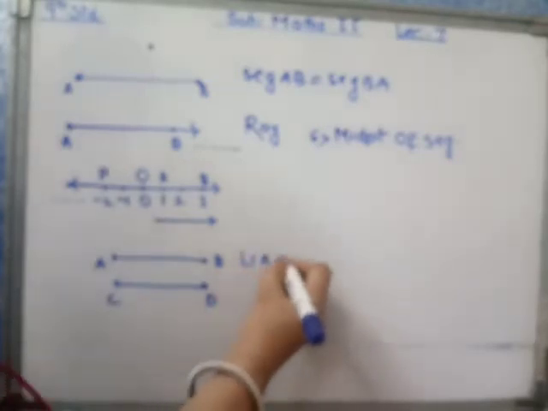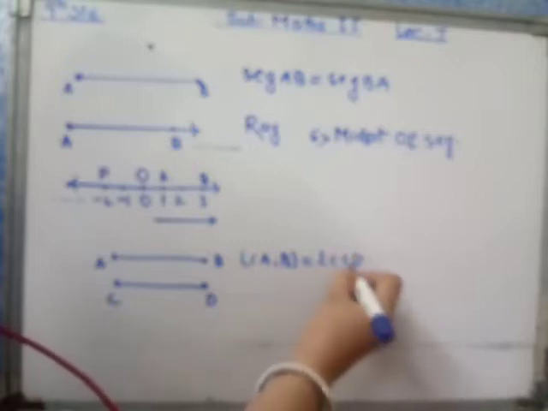Then our next concept is congruent segments. If AB and CD are two segments such that they have the same length, length AB is equal to length CD, then we say that segment AB is congruent to segment CD. Then we see some properties of congruent segments. Our next topic is midpoint of a segment.